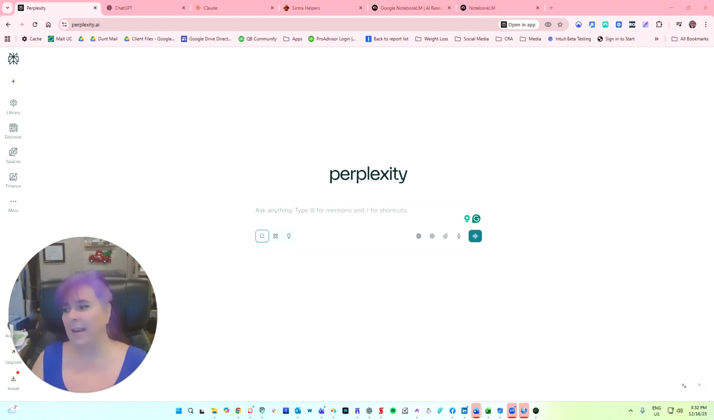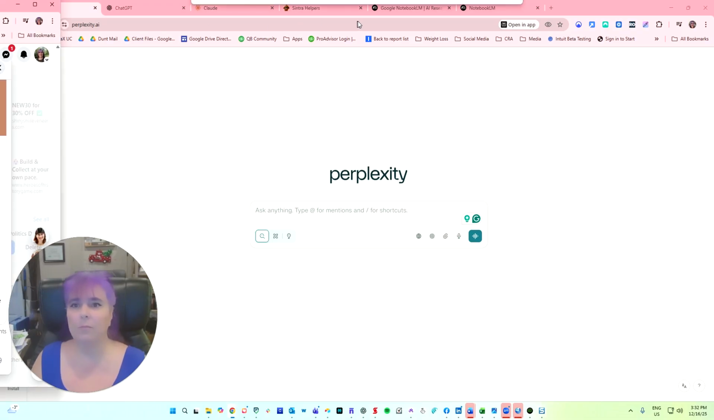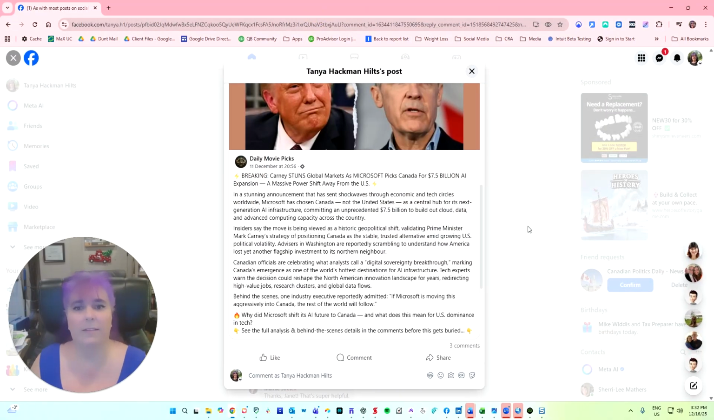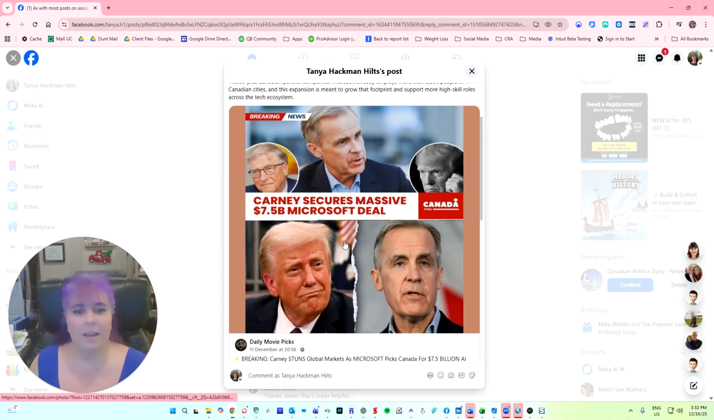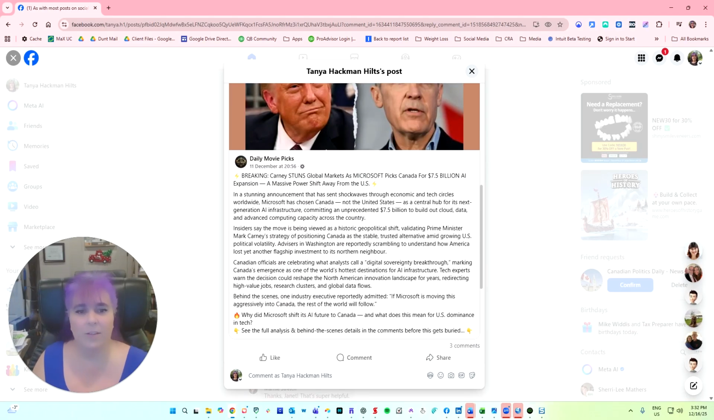Now, being Canadian, I do receive mostly Canadian news, Canadian posts, and this is a post that I'd received prior. Let me just pull this onto my screen. So this here is Carney's massive deal, Microsoft deal, and you read into it, stunning announcement, lots of stuff. First, when I look at this, I see these little icons here. Tells me that it's very likely AI created, first off.